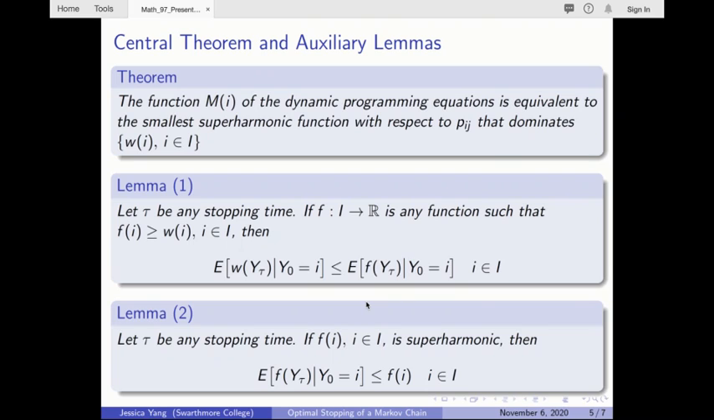That is, the player will always be better off stopping the process at the starting state if the maximum expected payoff is superharmonic. Given these lemmas, we can show that if fi is any superharmonic function that dominates wi with respect to pij, fi has to be greater than or equal to mi, and therefore completing our proof of the theorem.